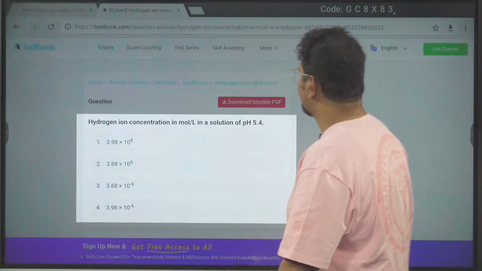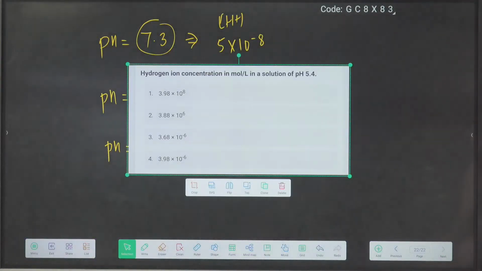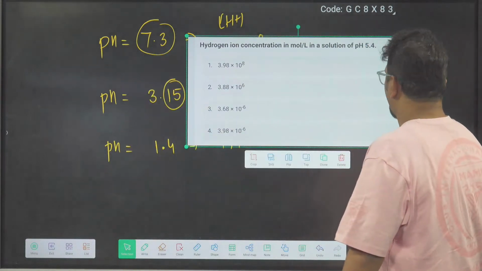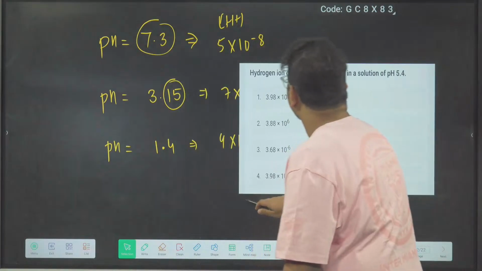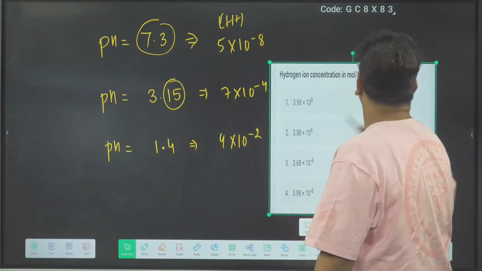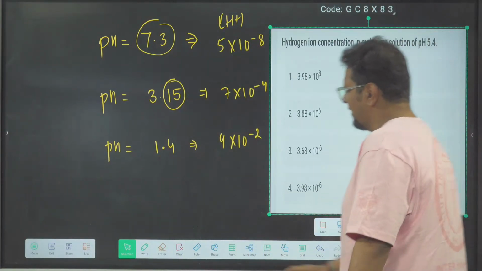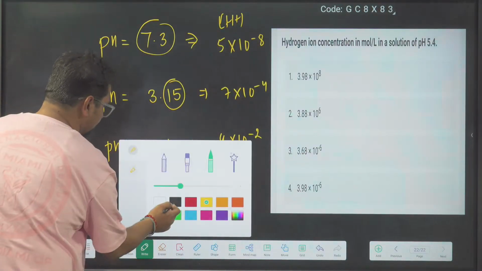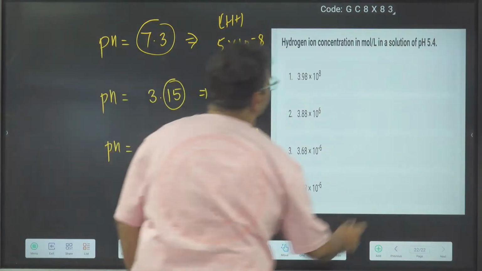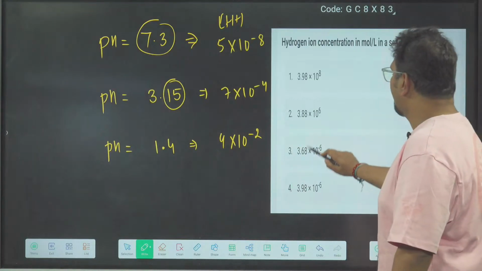Yeah, in this question, for instance, this is also some PYQ, because the same question I have seen somewhere. Done, bhaiya. It might be the PYQ of JEE Main or maybe NEET. Once you can check, 5.4 is there. So 5.4 means 10 power minus 6 has to come.